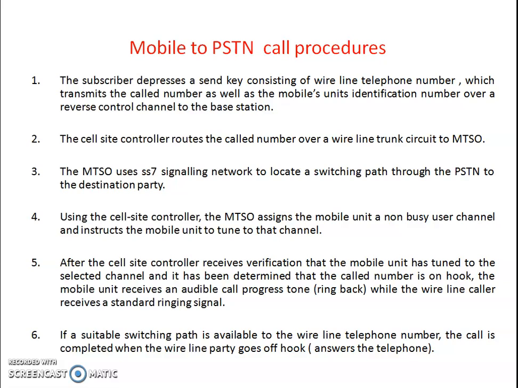Using the cell site controller, the MTSO assigns the mobile unit a non-busy user channel and instructs the mobile unit to tune to the channel.